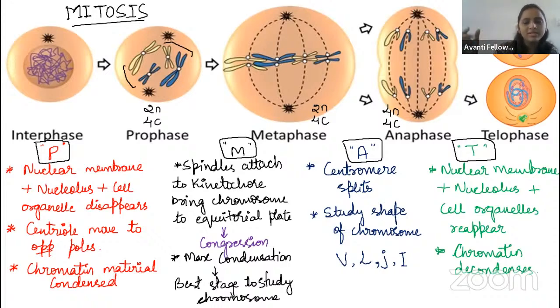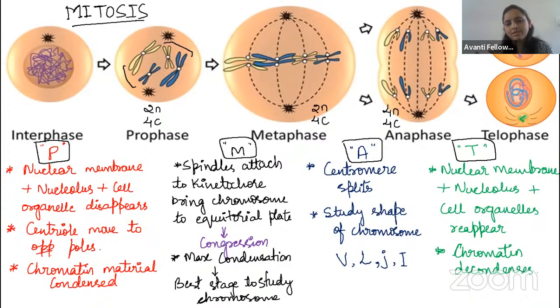Okay, then coming to the telophase. What will happen here? Only you have to remember that the chromosomes form different structures: V shape, L shape, J shape, and I shape. Remember, guys, if you want to see the structure of the chromosome, you can study the chromosome structure in the anaphase. Okay, then coming to the telophase, what will happen now? The chromosomes where the nuclear membrane forms, what are the things that happened in the prophase?